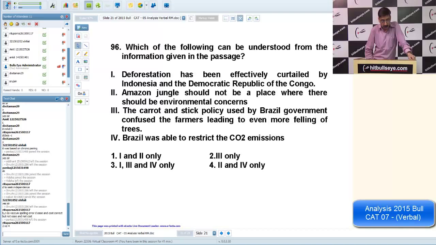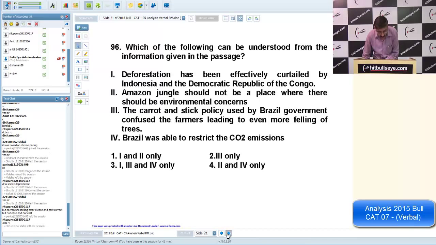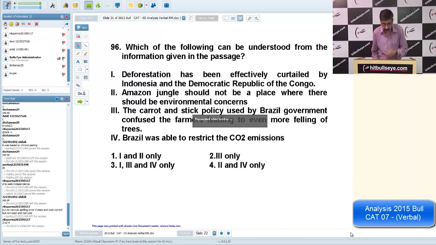Second, the Amazon jungle should not be a place where there should be environmental concerns, because now things have changed, and Brazil was able to restrict. This is very clear because of less deforestation. I think he has given this in the first few paragraphs, the second paragraph, last line, CO2 emissions. So very simple. Otherwise, second and fourth, the answer is fourth. I think we are approaching time also.